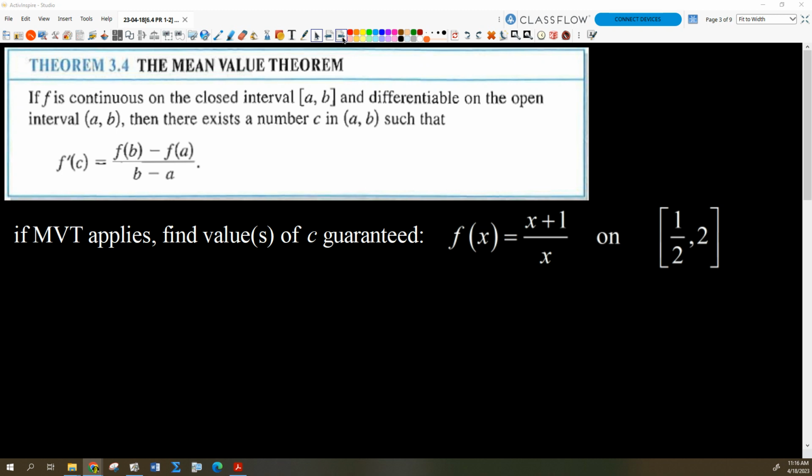And now, is it differentiable? I guess that's the next issue. How are we going to know if the function's differentiable? It's difficult to say by just looking at the function. What would we probably need to do here? Find the derivative, sure. Okay, so is there a more convenient way to write this function so we don't have to use the quotient rule?